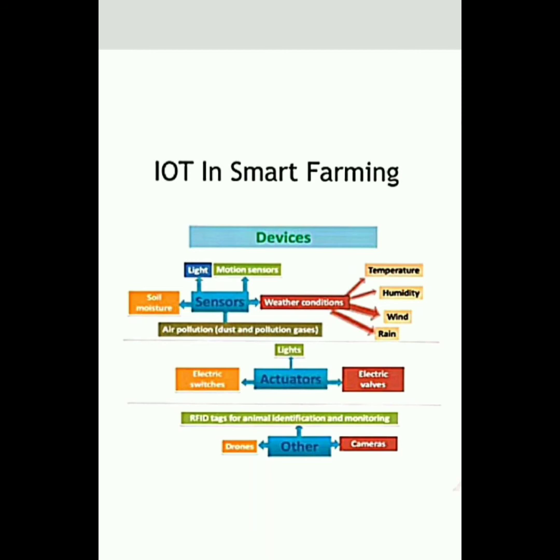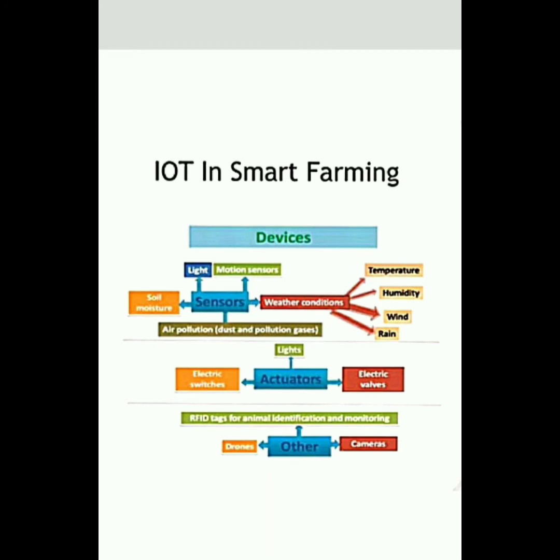Then what actuators do is they send signals that can be light signals, electric switches, electric valves, etc. Then RFID tags are used for animal identification and monitoring. These are used for tracking animals and monitoring other things like drones and cameras.